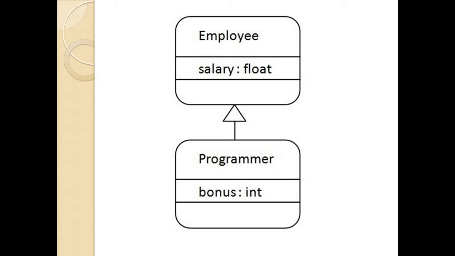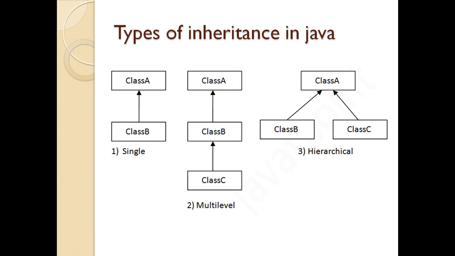Now what are the different types of inheritance we have in Java? In Java, we have various types of inheritance. To begin with, we have single inheritance, in which only one class derives from the parent class. So here class B is extending from class A. This is single inheritance. The second type we have is multi-level inheritance.